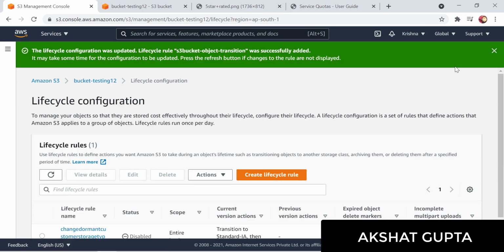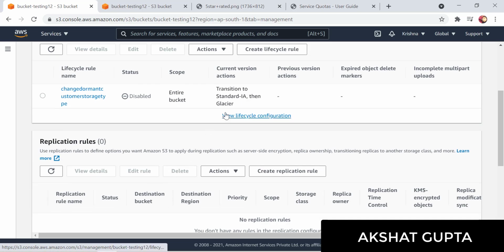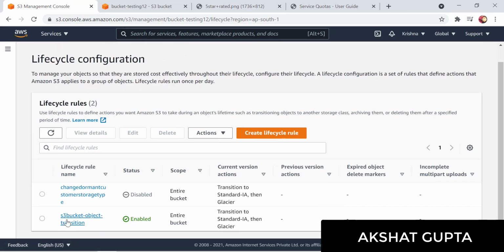Let's create a rule. Now the rule is being created, and we can just go ahead and check our rule. Go to the management again. Okay, so this is enabled. This is what we have created. So the current version is transition to standard IA then to Glacier. So it's perfectly fine. We can use it.